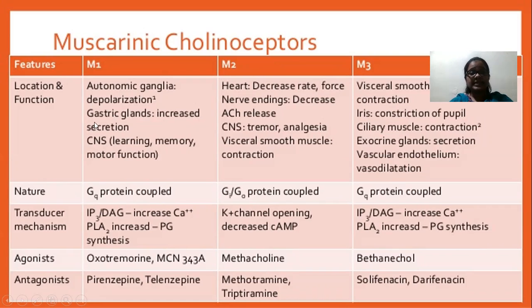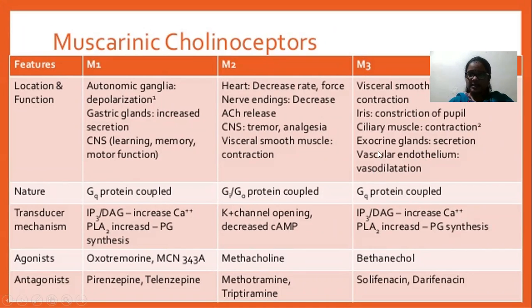It is also present in exocrine glands. M1 receptors are present in gastric glands, and M3 receptors are present in exocrine glands, where they regulate sweating and salivation. So it stimulates the secretions. M3 receptors are also present in the vascular endothelium. Endothelium is the inner layer of blood vessels, and the function is vasodilation.